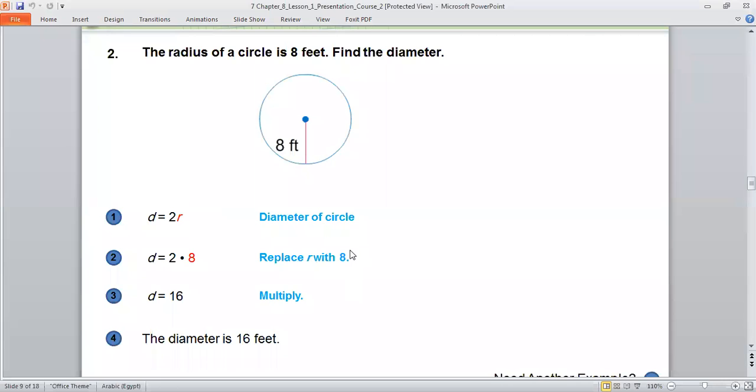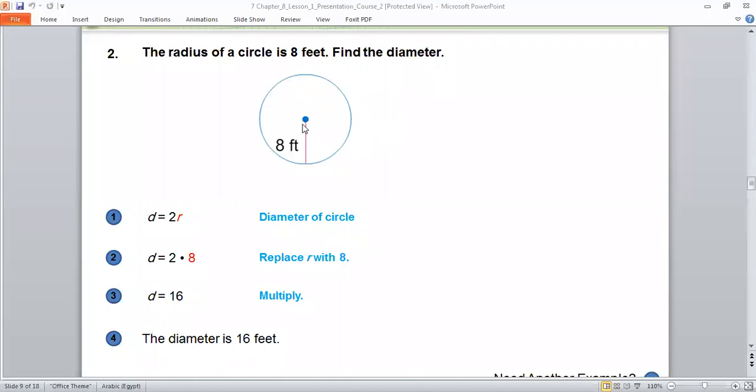Look with me at this question. Ahmed, can you read the question, please? The radius of a circle is 8 feet. Find the diameter. Again, read the question again, Ahmed. The radius of a circle is 8 feet. Find the diameter, okay?